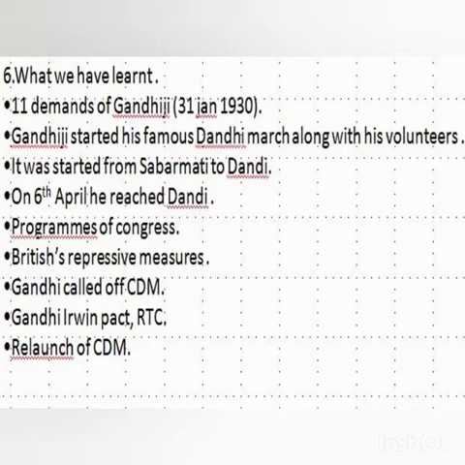Mahatma Gandhi found salt a powerful symbol. He sent a letter to Lord Irwin stating 11 demands. As Irwin refused, Gandhiji started his famous Dandi March, and he reached Dandi on 6th April 1930. Difference between non-cooperation movement and civil disobedience movement.